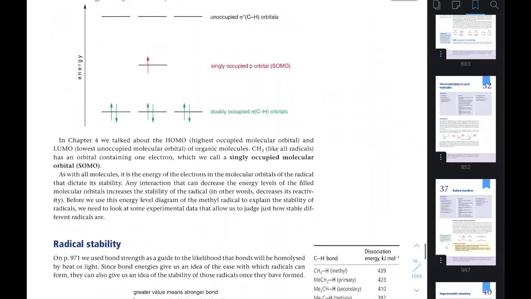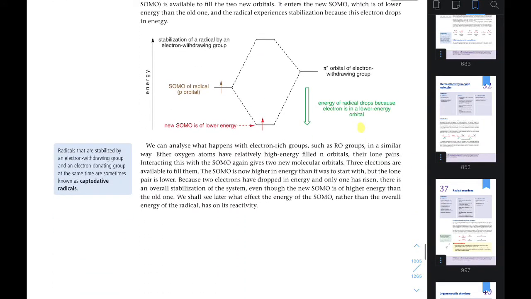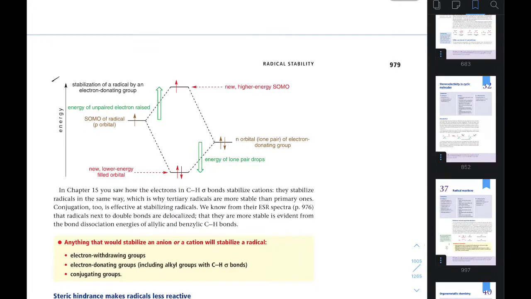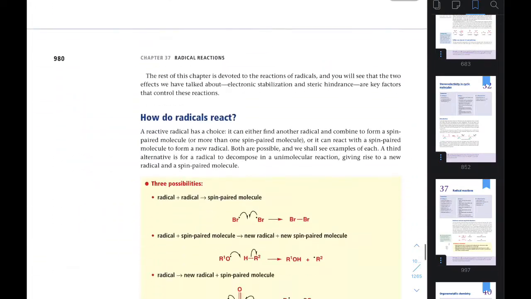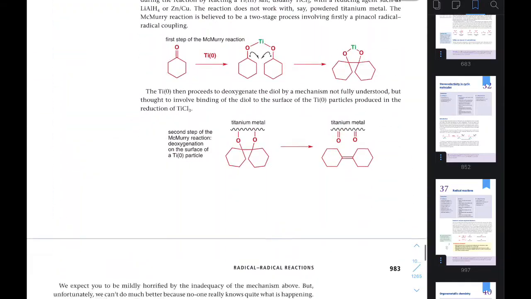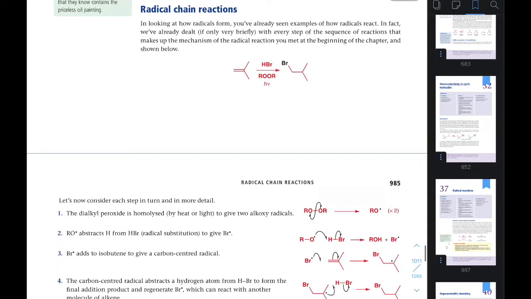Using a molecular orbital diagram, they have explained each and everything. You can see this is the molecular orbital diagram. They have shown how an electrophilic and a nucleophilic radical get stabilized, and which radical will attack which one: an electrophilic radical will attack a nucleophilic one. They have also done this using a molecular orbital diagram. So please take short notes and go through each and every example from those chapters.